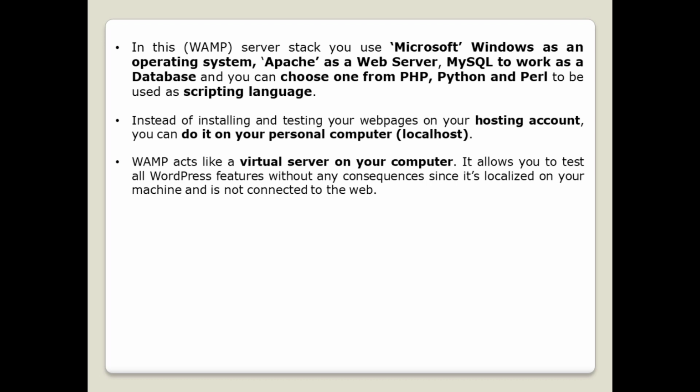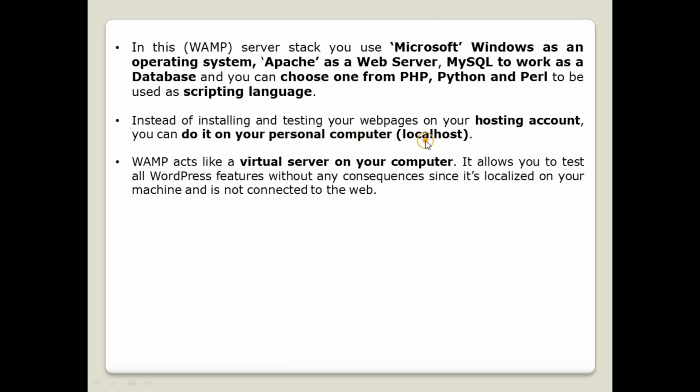If there are any difficulties or faults in those web pages, we have to recheck them and submit all the files at once to that particular host. So when we are using this WAMP server, there is no need of giving all the files at a time. This WAMP server can be installed in our personal computer.